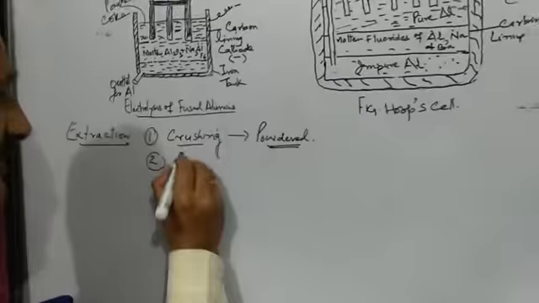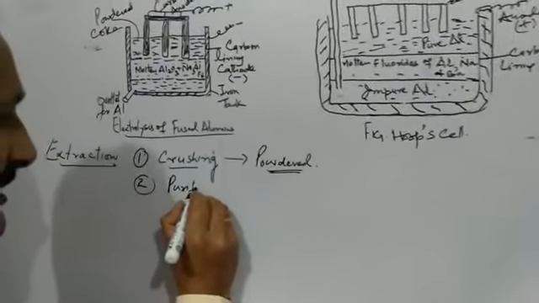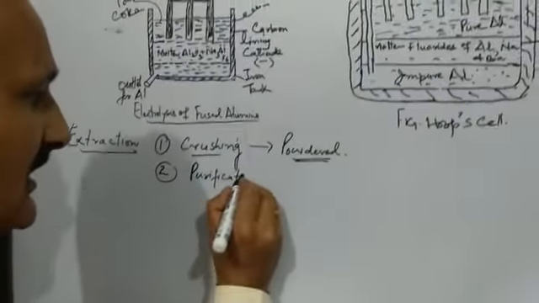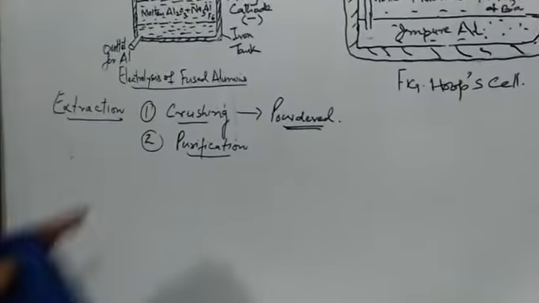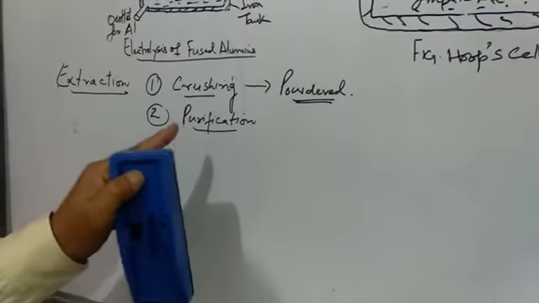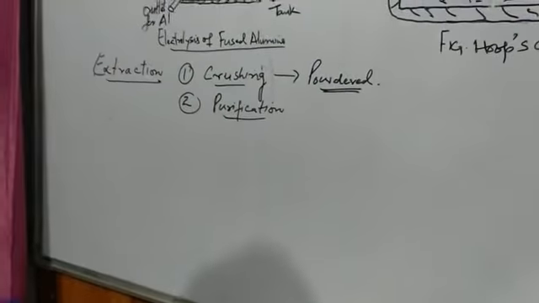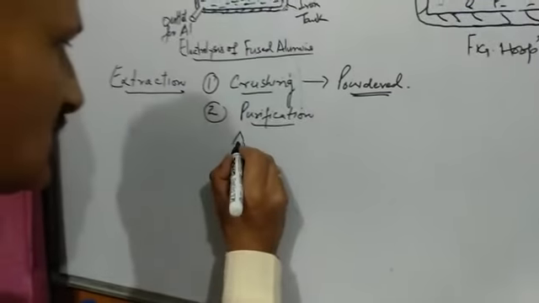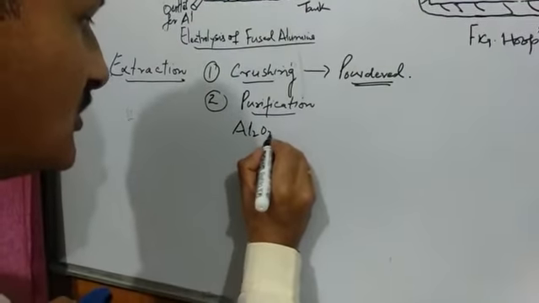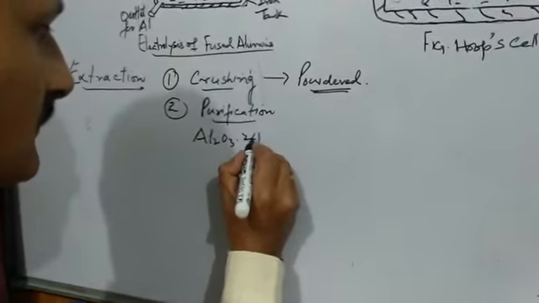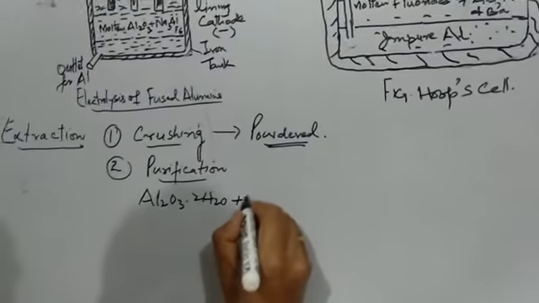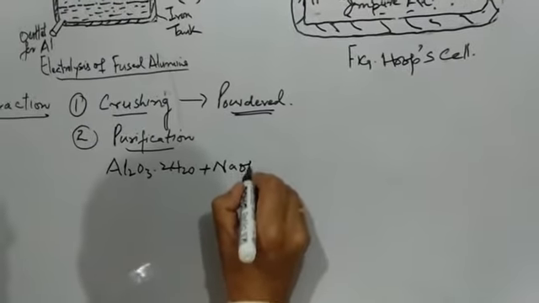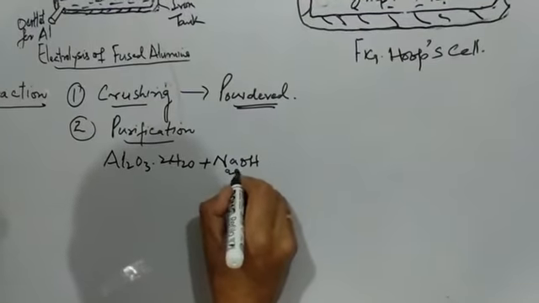The second step is purification. By purification we mean that this powdered ore contains many impurities, and we will further purify it. For purifying this powdered ore, we will take the bauxite ore, Al2O3·2H2O, in powdered form, and mix it with sodium hydroxide in aqueous solution.